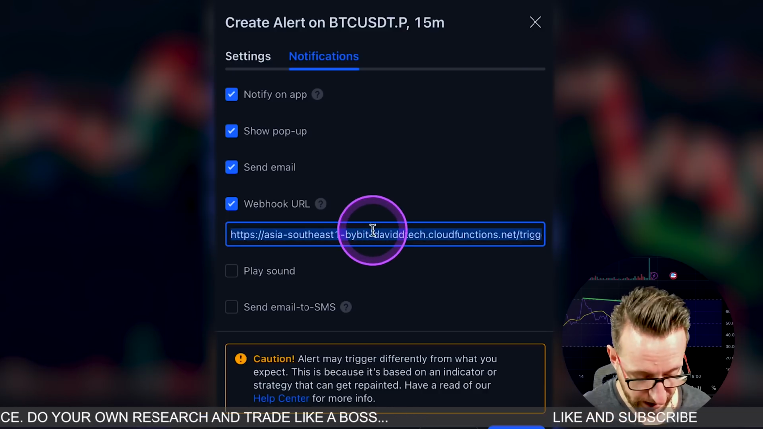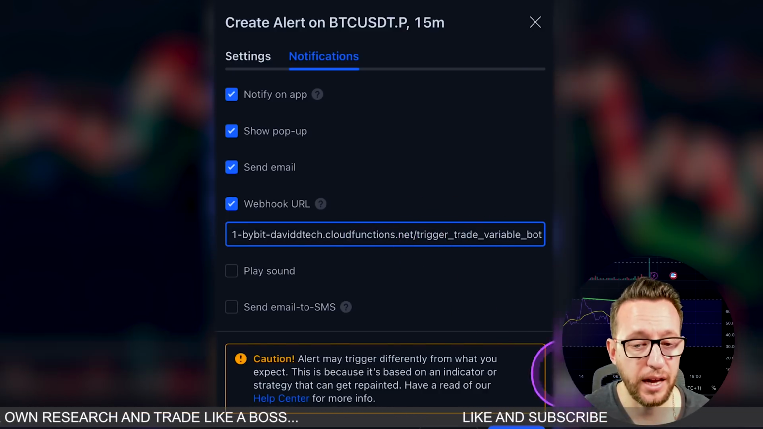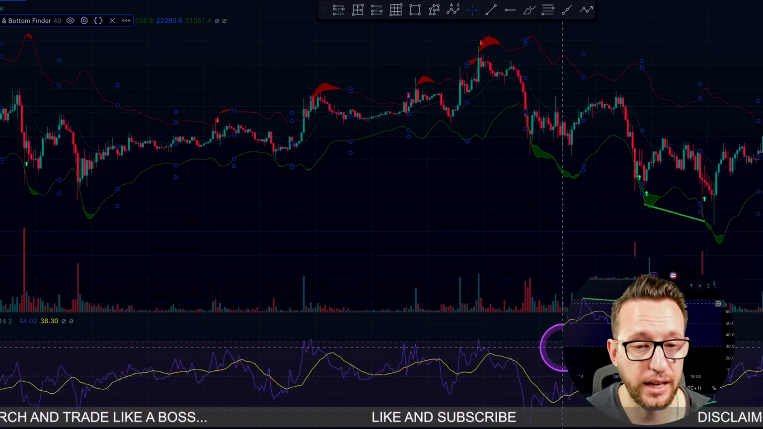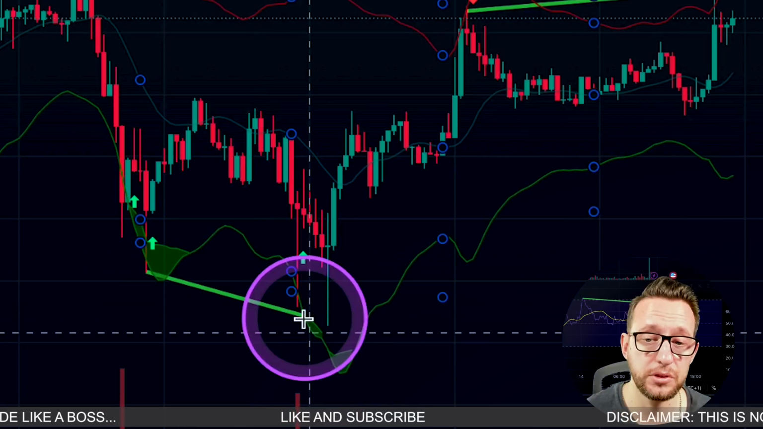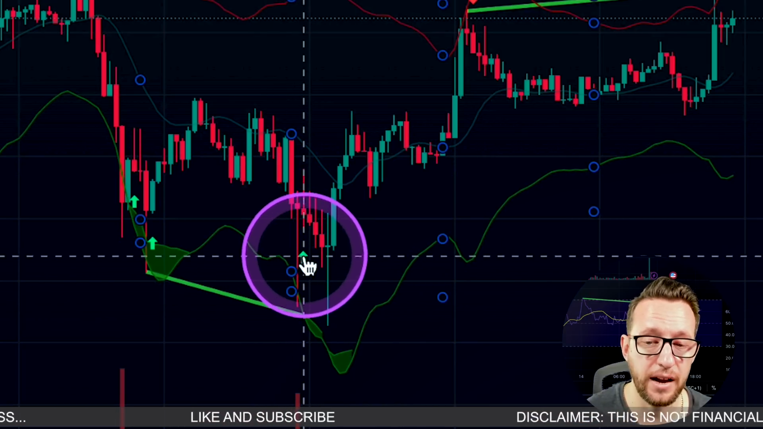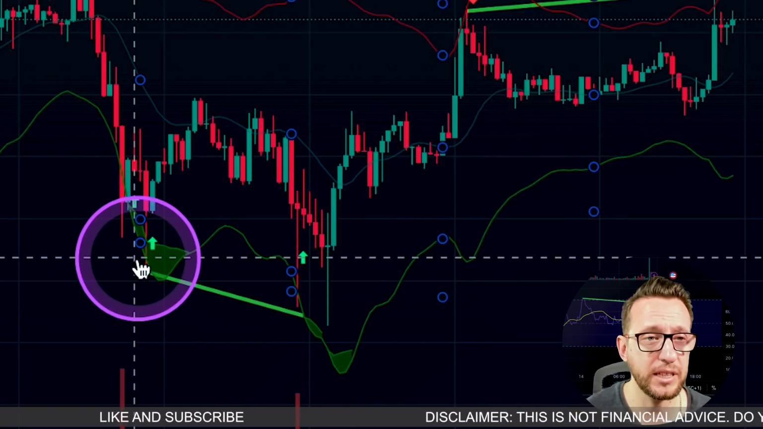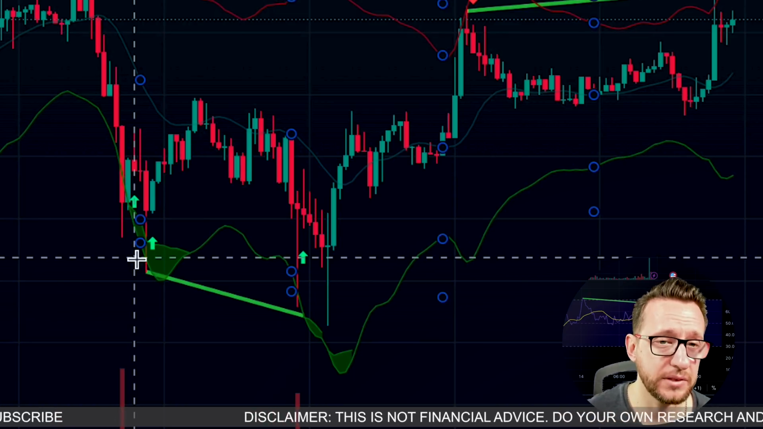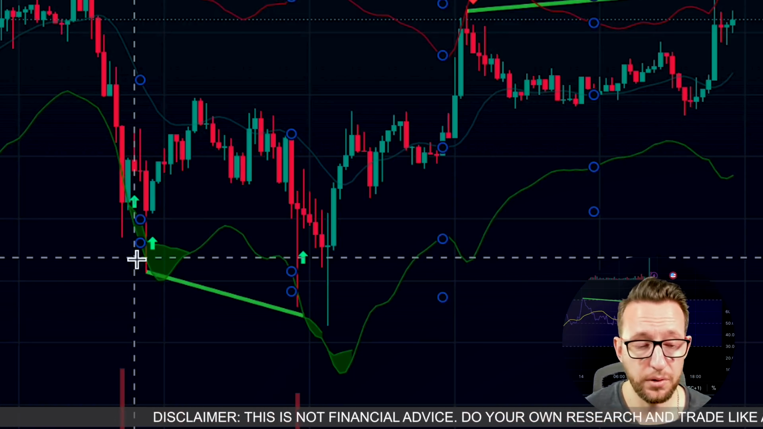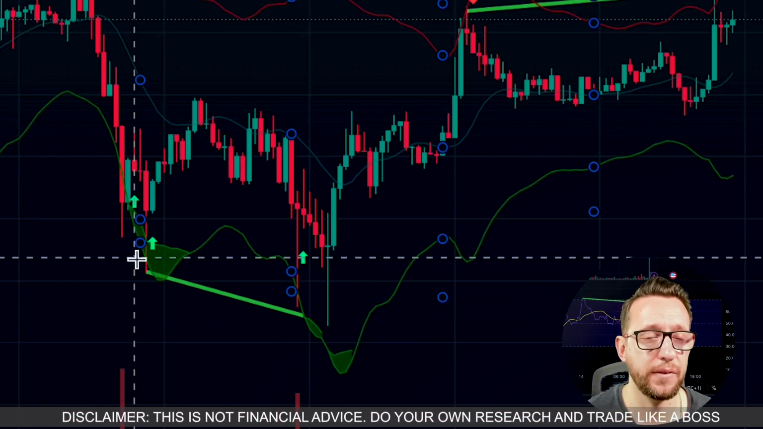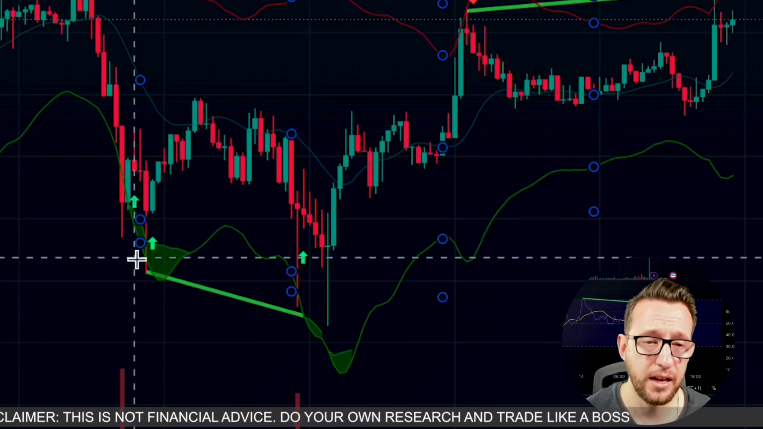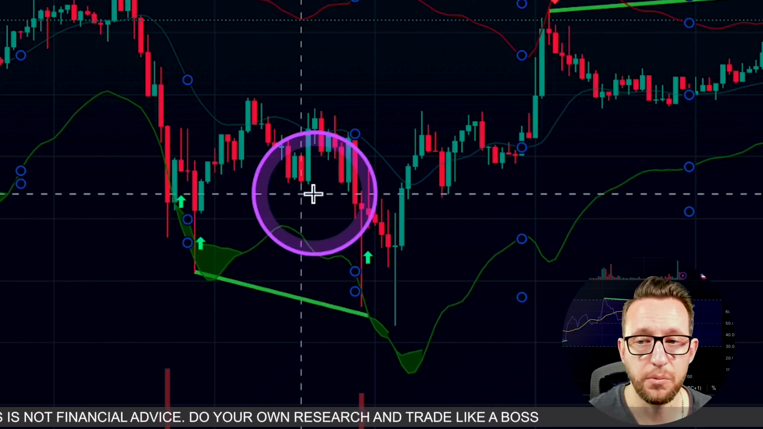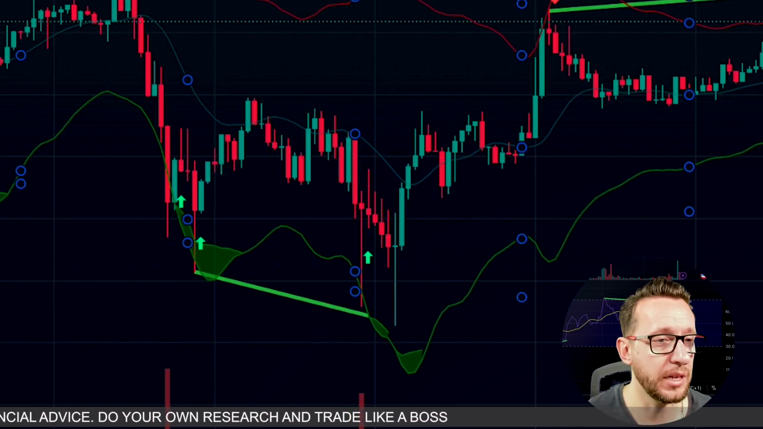Okay, so we're going to copy and paste that webhook URL in there, and we're going to create, and that will create an alert. As soon as one of these green arrows pops up on a chart, it will take an entry on ByBit, which I'll show you in a couple of seconds, with all of the limit orders set for taking profits, stop losses, and all of that in one single alert, which is absolutely brilliant.